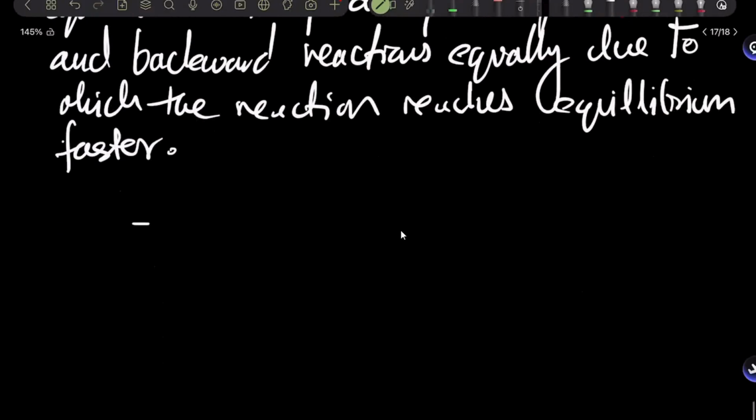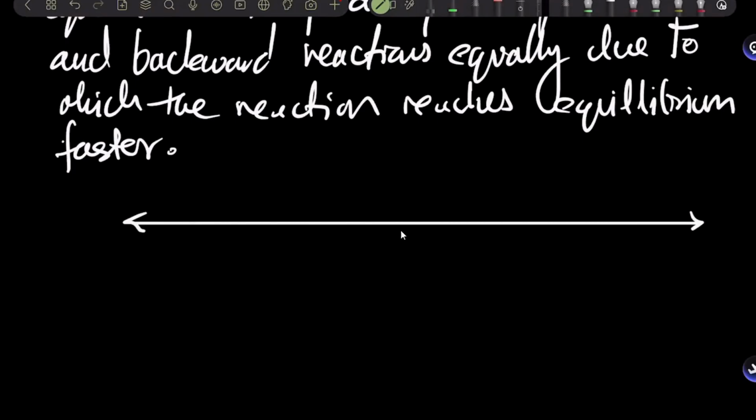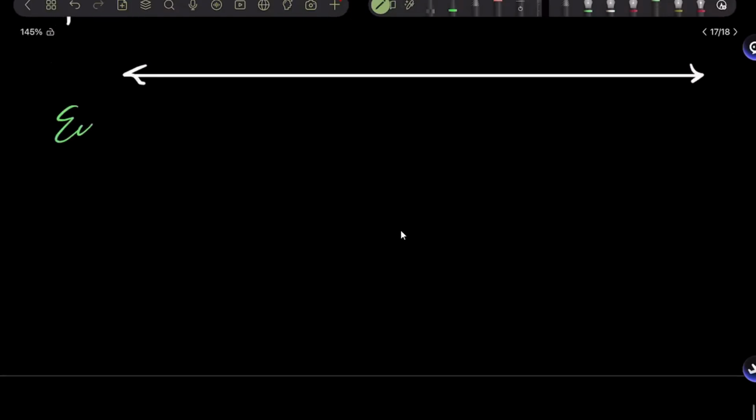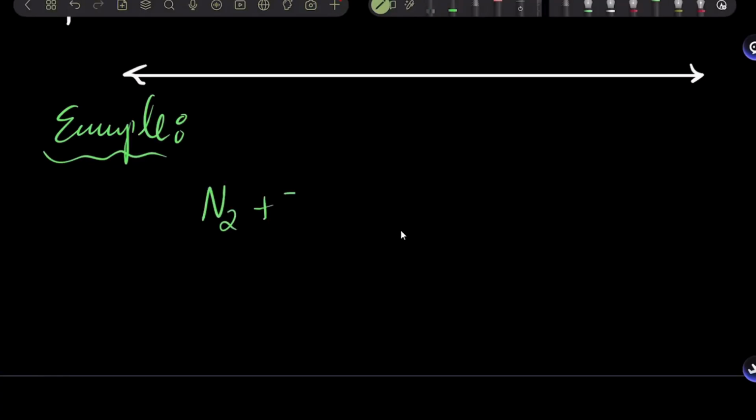Now we've done the factors. We know about the catalyst. We know about how concentration affects the reactions at equilibrium, at dynamic equilibrium. So now what I'm going to do is an example, and let's see how this reaction is affected. So let's do N2 plus 3H2 goes into 2NH3.